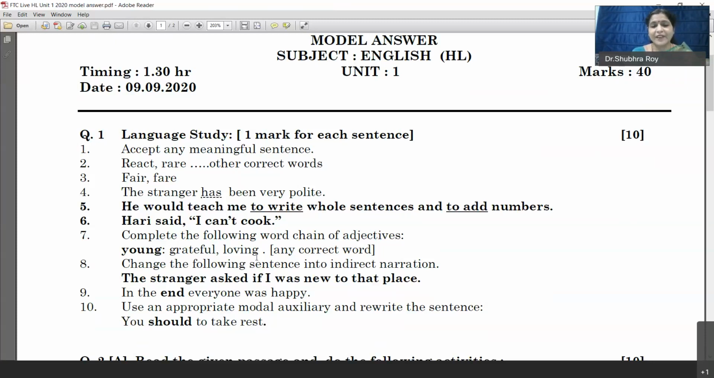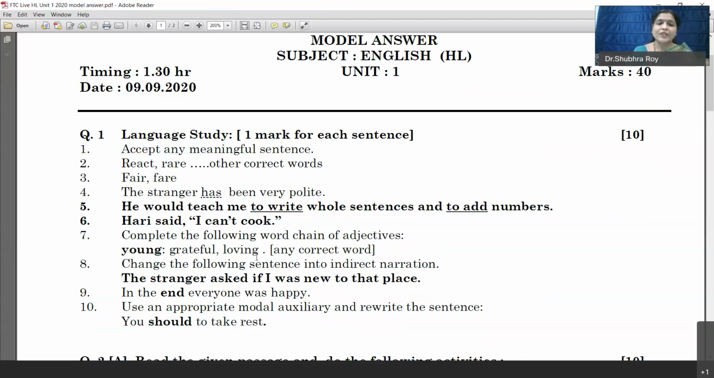Then finally, the ninth question: "in the end", "everyone was happy". Now here I want to again caution you that when you are using the word in a sentence of your own as a noun or as a verb, see that you do not change the word. You have to use the word as it is. You cannot say ending, you cannot say ended, you cannot say ends. So use the noun or the verb in the same form as it is given. In the end, everyone was happy.